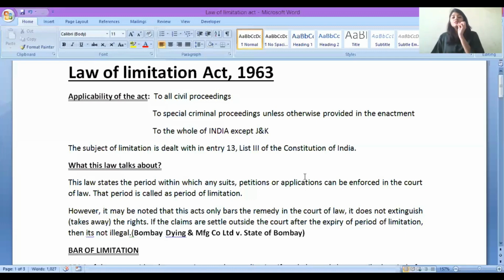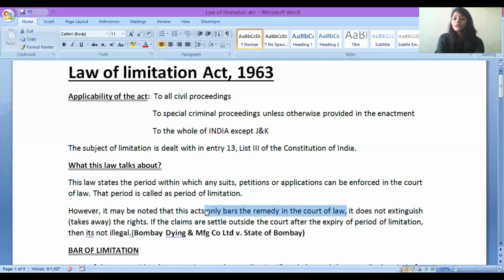But the court will enforce your right till 3 years only. After 3 years, आप court के बाहर settlement कर लो, चलेगा. But court will not come into the picture after 3 years. So this is Law of Limitation Act. So for various cases, different periods of limitation are given. Here you can see that this act only bars the remedy in the court of law.